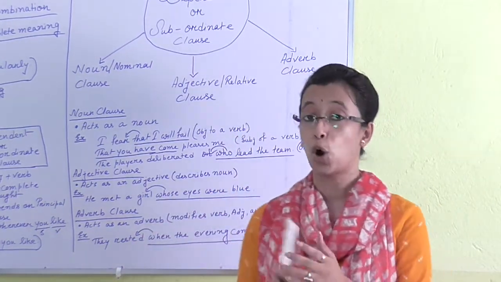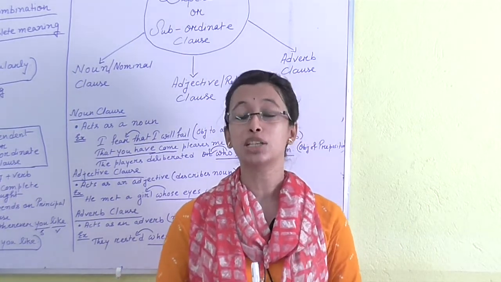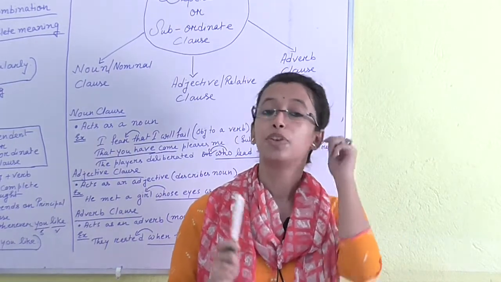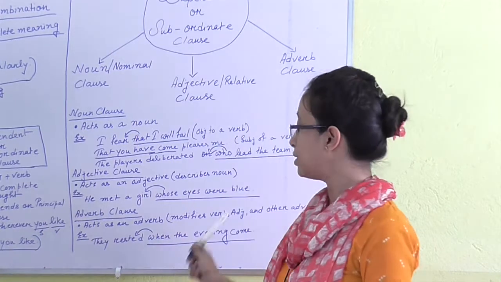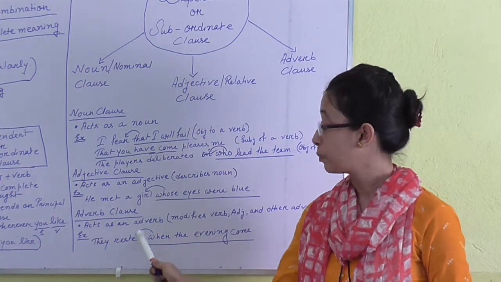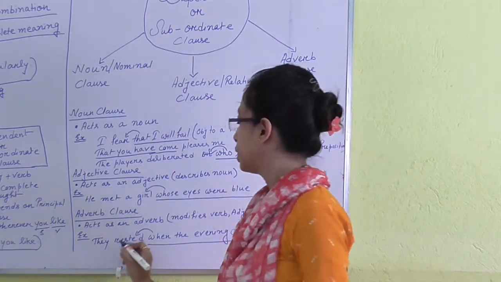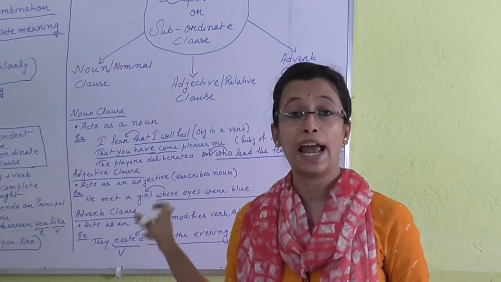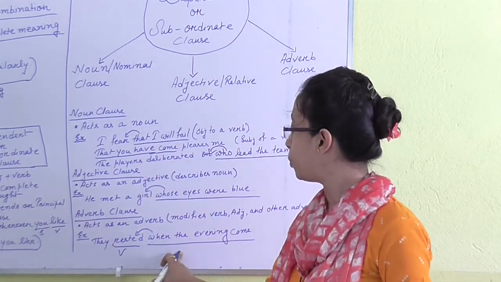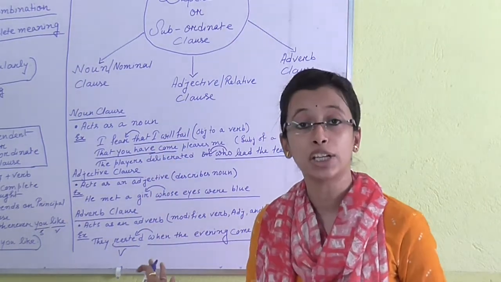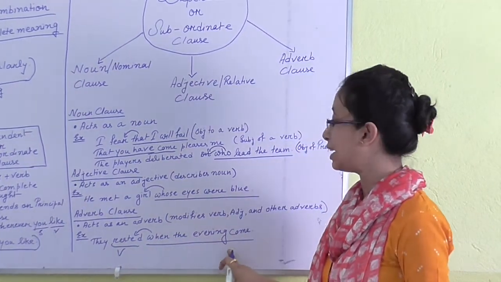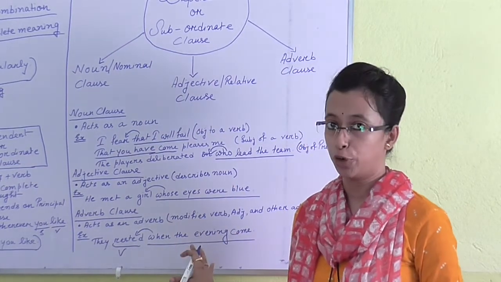So this clause acts like an adverb and always modifies a verb, an adjective or another adverb. See, here is an example. They rested when the evening came. They rested. You can find out this one is the verb. Rested is the verb, and we all know an adverb always modifies a verb, an adjective or another adverb. So when the evening came, this subordinate clause modifies the verb rested. So we can easily find out this clause is an adverb clause.